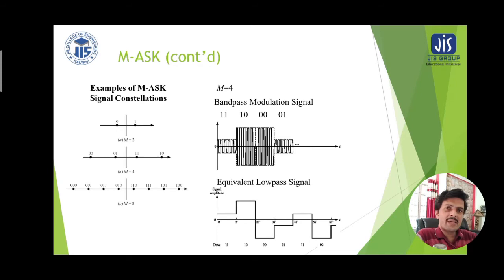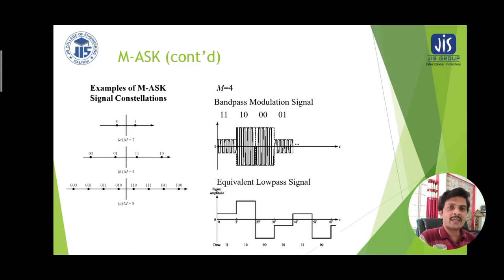Now this is an example of binary ASK where the signal constellation is shown, with logic 0 on the left hand side and logic 1 on the right hand side. Here if we increase the number of symbols from M equal to 2 to M equal to 4, the signal constellation keeps the same x-axis for representing all 4 symbols.